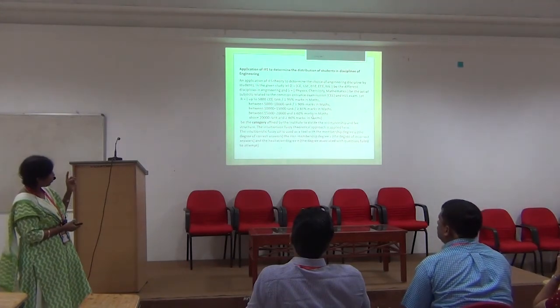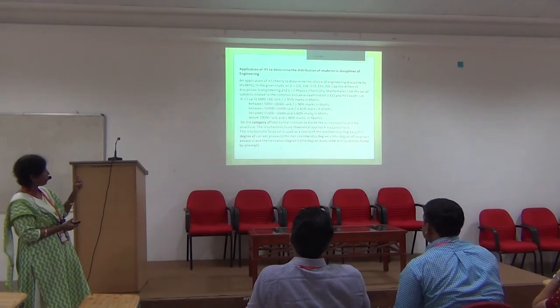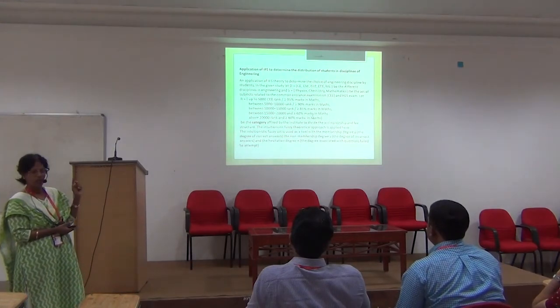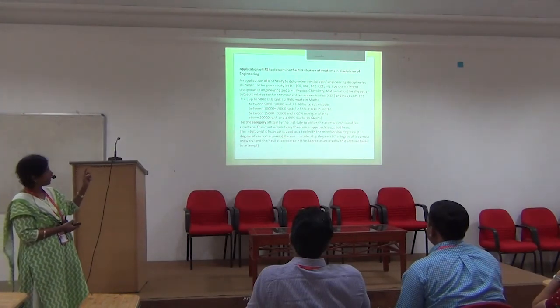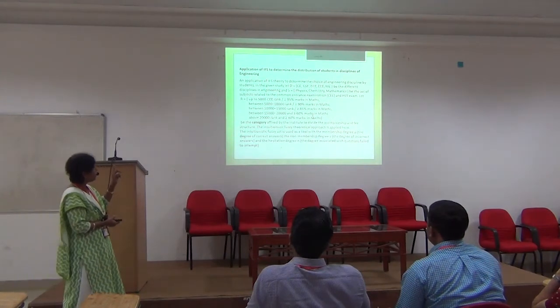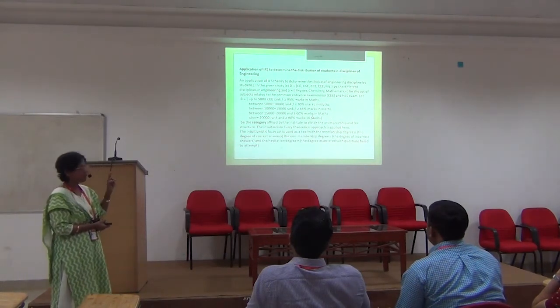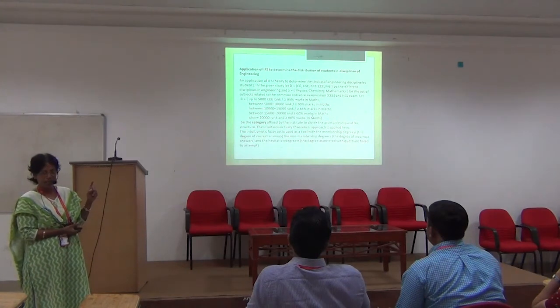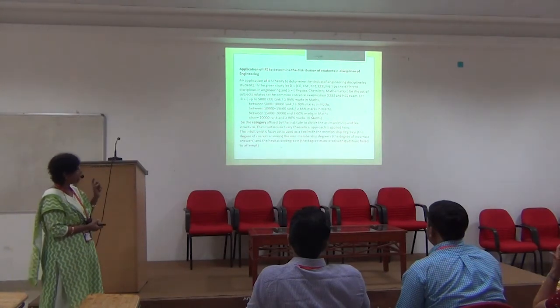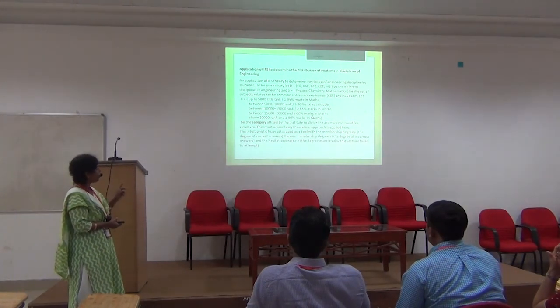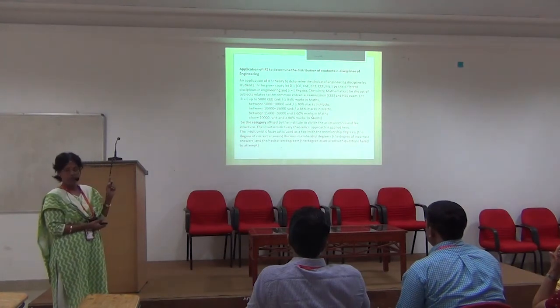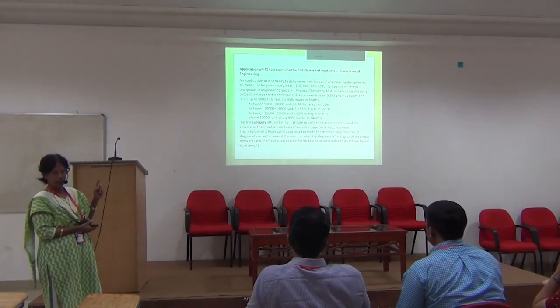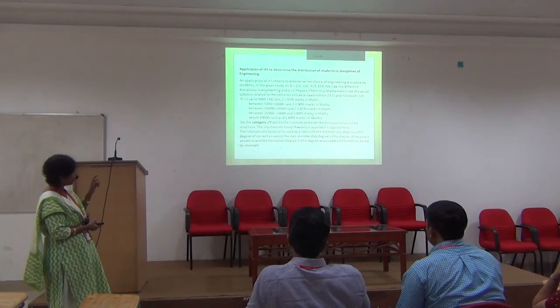Category 1 is up to 5,000 rank, or greater than 95% in mathematics. The second category is between 5,000 and 10,000 rank, or greater than 90% in mathematics. Between 10,000 and 15,000 rank, or greater than 85% in mathematics, is the third category.